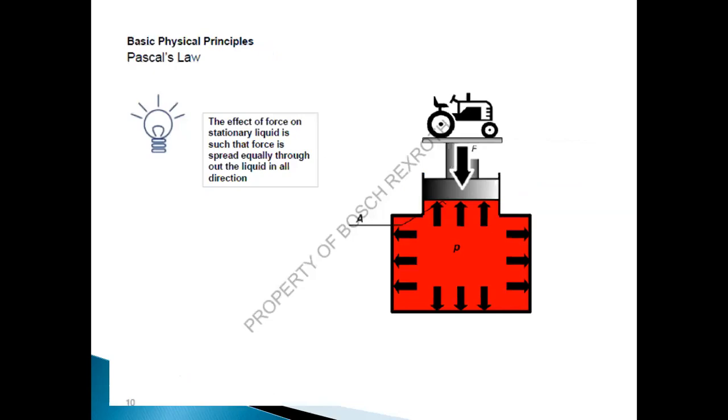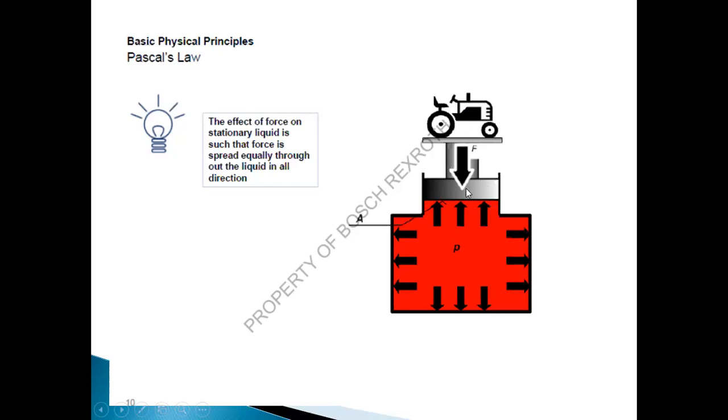If we are talking about the basic principle of hydraulics, we have Pascal's law. Pascal's law: the effect of force on a stationary liquid is such that the force is spread equally throughout the liquid in all directions. Here you can see with the help of a diagram, there is a platform. Over the platform we are putting a load in the form of a vehicle, and here there is oil.